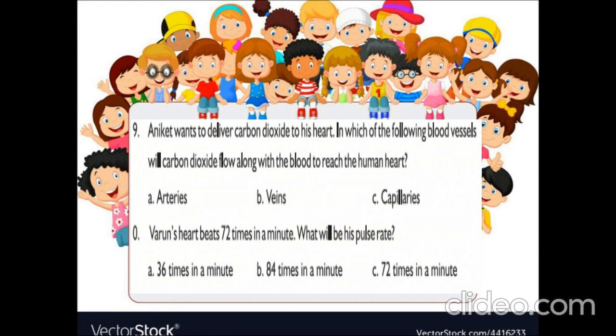Fine. So the next question is, Varun's heart beats 72 times in a minute. What will be his pulse rate? The answer is option C. That is also 72 times in a minute, since the heartbeat and pulse rate are correlated with each other. Right? Children, are you clear about these questions and answers?